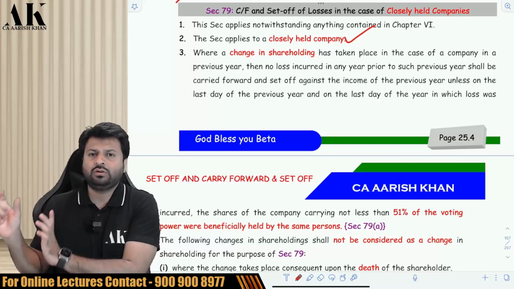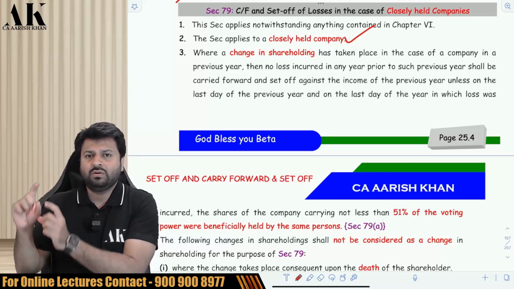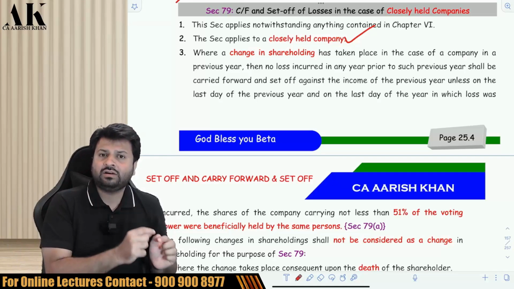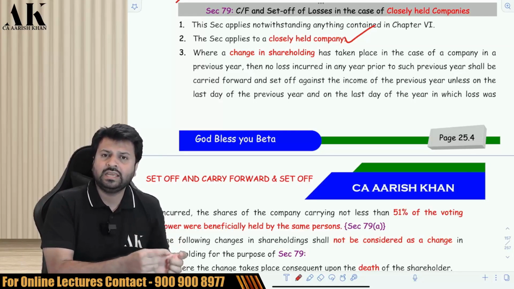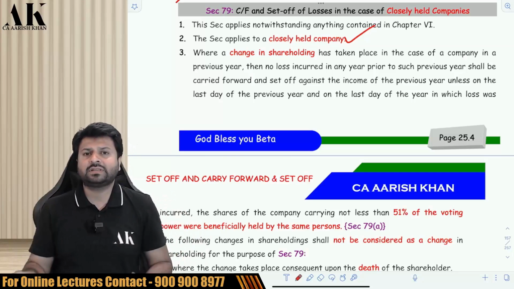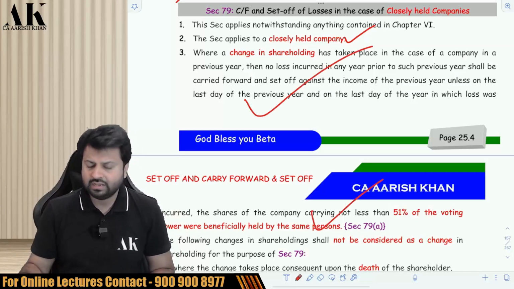For example, in 21-22 there is a loss. So on 31st March 2021, whoever is the shareholder, if they want to carry forward the loss to the next year, then on 31st March 2023, the 51% of the shareholders in value has to remain the same. If the 51% shareholders are not the same, then they will not be allowed to carry forward the loss. Check it please. Which year do you have to check?